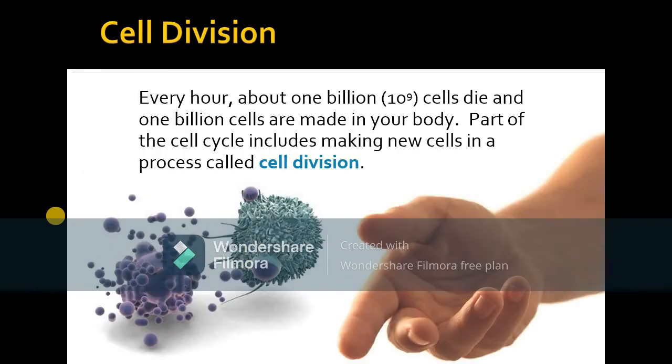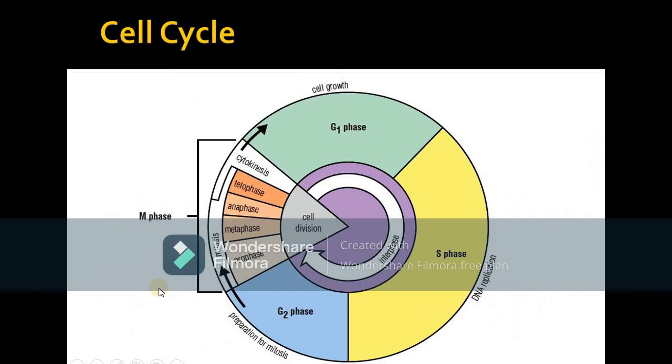Next is the cell division: how the cell divides and what happens in cell division. Every hour, about 1 billion cells die and 1 billion cells are made in our body. Part of the cell cycle includes making new cells, and this is called cell division. That means through the cell cycle, one cell divides and makes a number of cells. As you can see in this figure, from a single cell, a number of other cells originate. This process is called cell division.